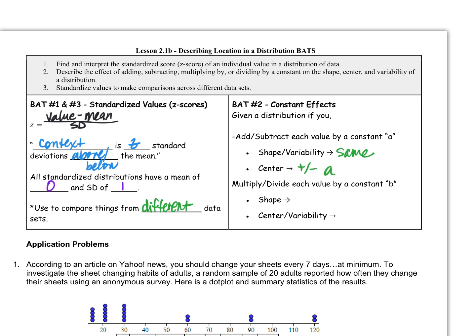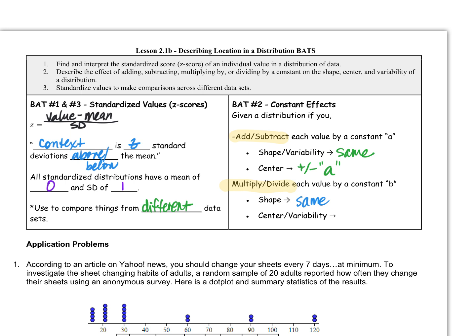So if I add $10 to every average cost, that means I add $10 to every single data point. Okay, whatever A is. So that's adding and subtracting. However, it's different when we multiply and divide. This is when we divided by standard deviation. Now, did the shape change? No. The shape stayed the same. The center got divided. Remember, 0 divided by 10 was still 0.